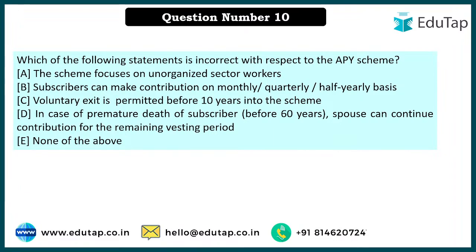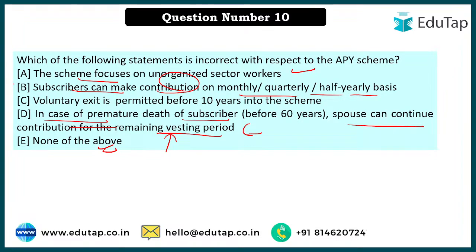So only one person gave the right answer, and that was Neo. Okay, Neo gave the right answer that none of the above are incorrect, right? Now let's understand. Scheme focusing on unorganized sector, that's right. Subscriber can make contribution monthly, quarterly, half yearly basis, that is also true. Fourth, in case of premature death of subscriber, spouse can continue contribution for the remaining vesting period. We have understood that they are given an option. However, if they don't want to be part of it, they can just get the lump sum amount back. So it's not obligatory for them to join, but it's an option given to them.